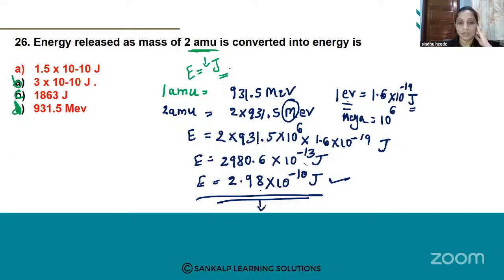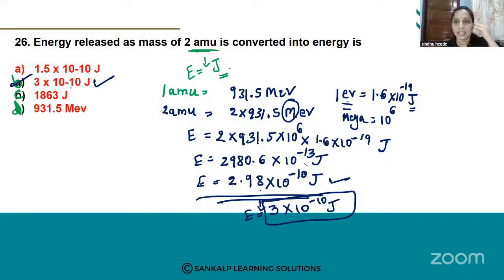See here, that does not give 2.98. We know that when the decimal crosses 5, you can take the whole number. Okay, 2.98 ಅನ್ನ ಏನಂತ ಕನ್ಸಿಡರ್ ಮಾಡಬಹುದು? 3 into 10 raised to minus 10 joules ಅಂತ ತಗೊಳ್ಬಹುದು. Okay, that is the correct answer. So nearby option is B. B option is correct. That is 3 into 10 raised to minus 10 joules. Got it? I hope you understood this.